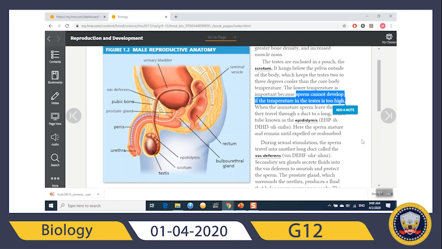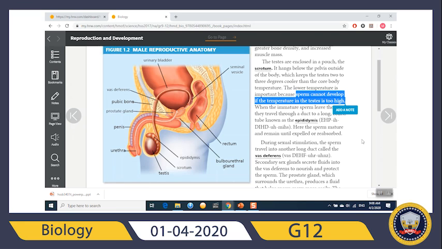Some males have a condition where the temperature of the testis is always high, like the normal body temperature. It should be between 32 and 33 degrees, not higher than that. Higher than this will cause inactive sperm.